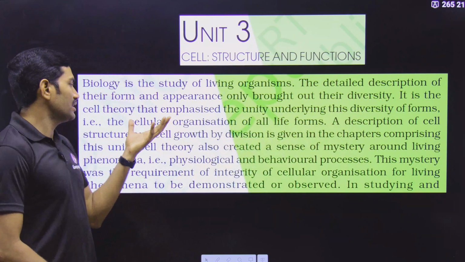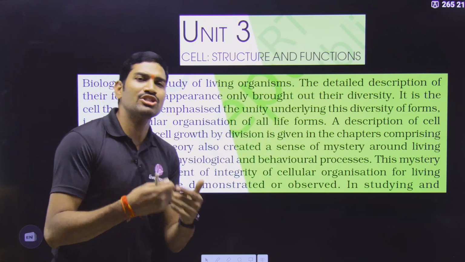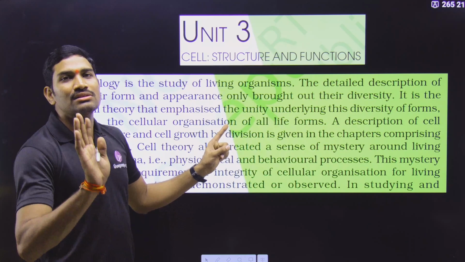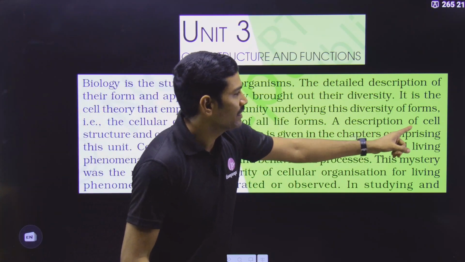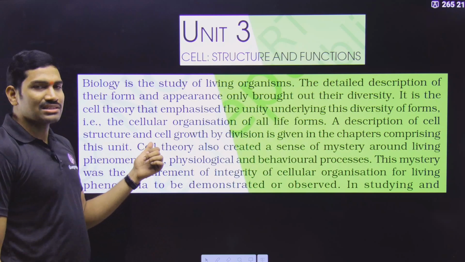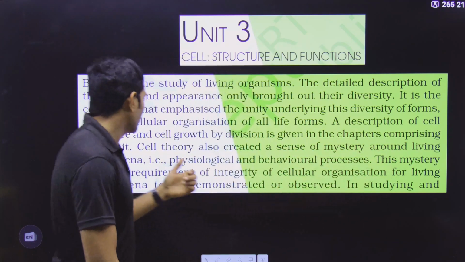How is it united? With respect to the cellular organization of all the forms. Whatever the form is, it should compulsorily have cellular organization, meaning cells should be compulsorily present. Next, a description of cell structure and cell growth by division is given in the chapters comprising this unit.